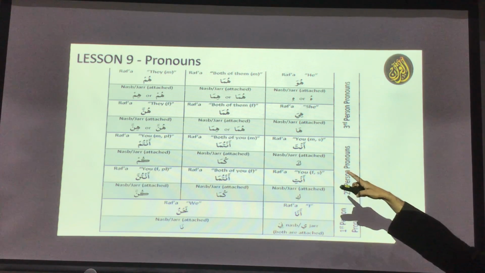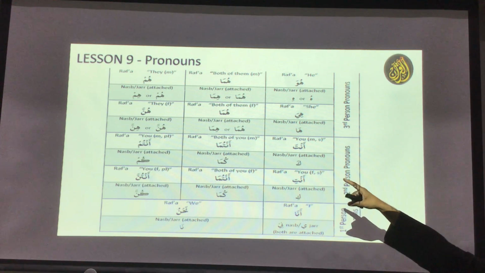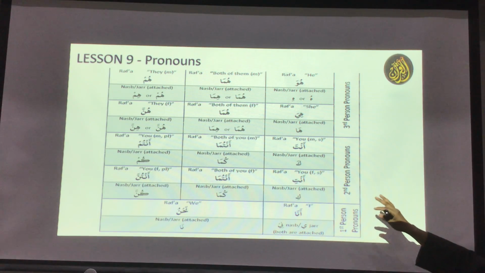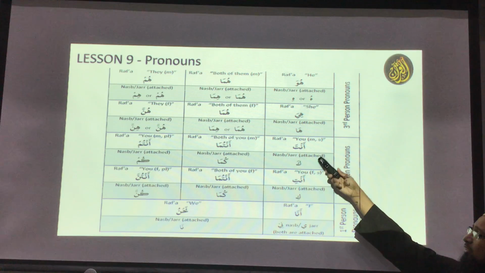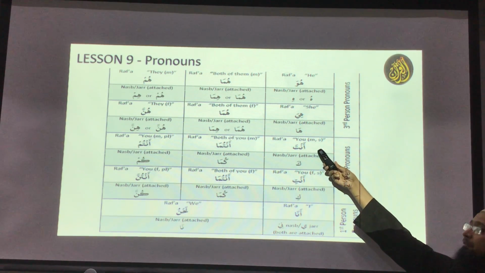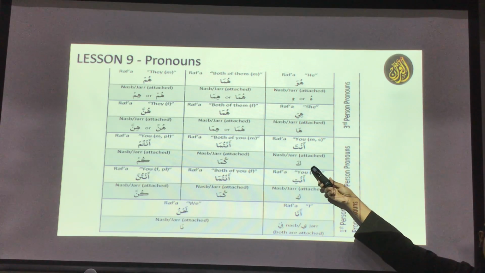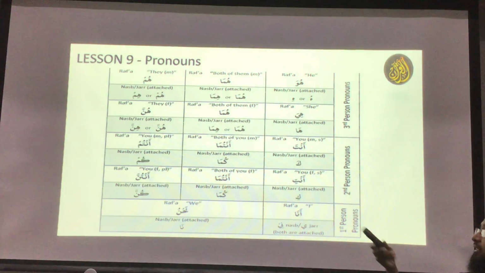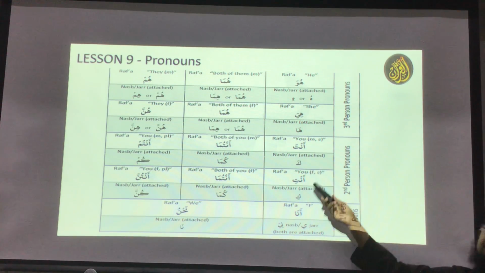Like huma becomes huma or hima. Hum becomes hum or him. If you just spend 10 minutes, anybody can know this with the meaning and everything. Like this is a bit tricky, not tricky, just a change. Like anta means you, but it is not ta, it is ka when you attach. And anti means you as a feminine, it becomes ki. So this is a little bit different, ta becomes ka actually.